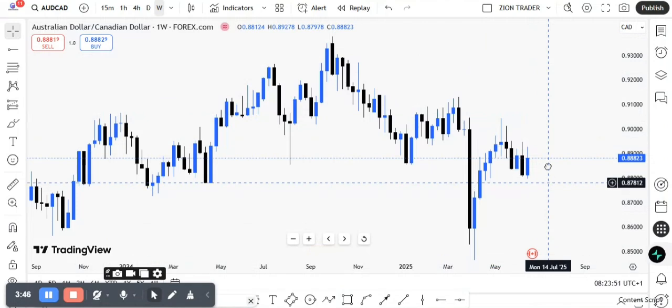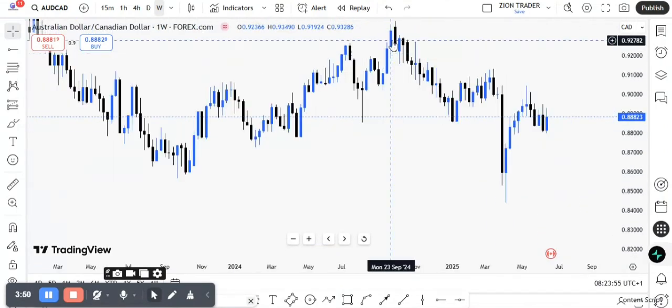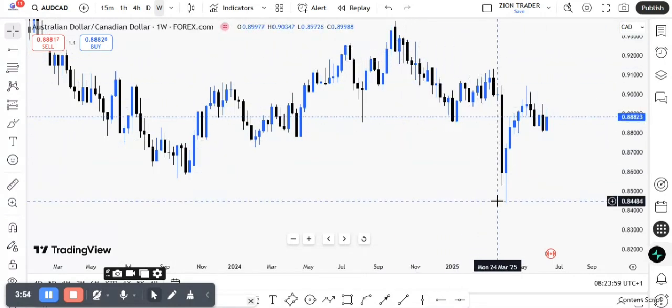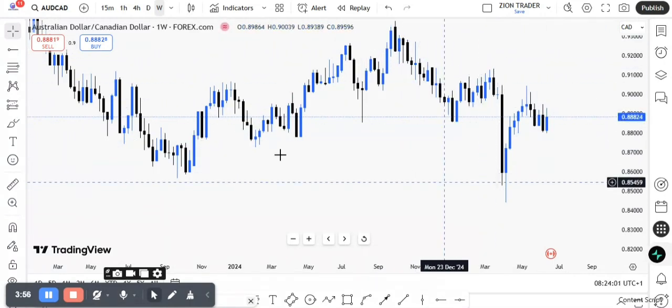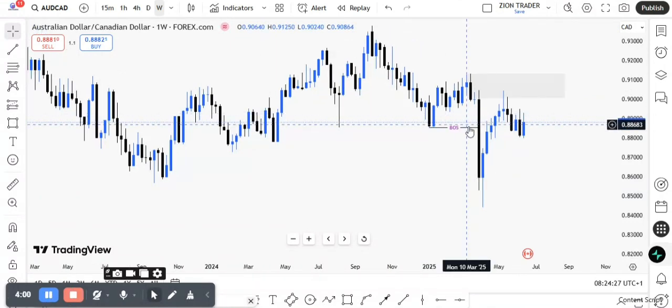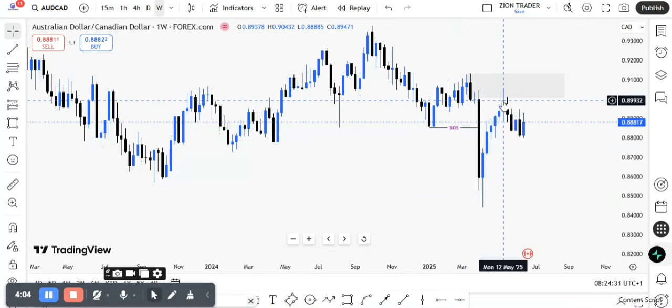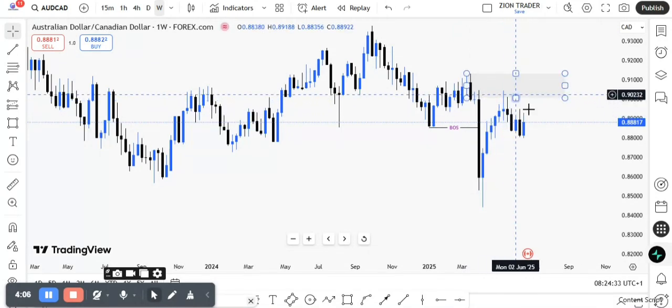As you can see right here, this has been very bearish for a very long time. We can see right from last year, 2024, it has been bearish. This is the weekly time frame, by the way, and we can see that price broke structure bearish, and currently it has returned back to this order block. What do we expect from here? We expect bearish movement.